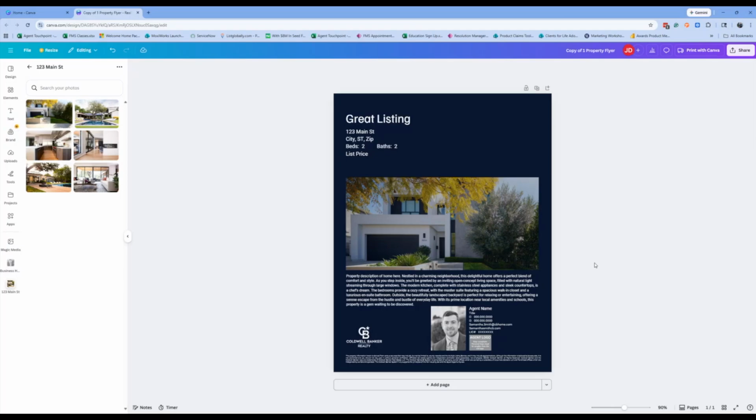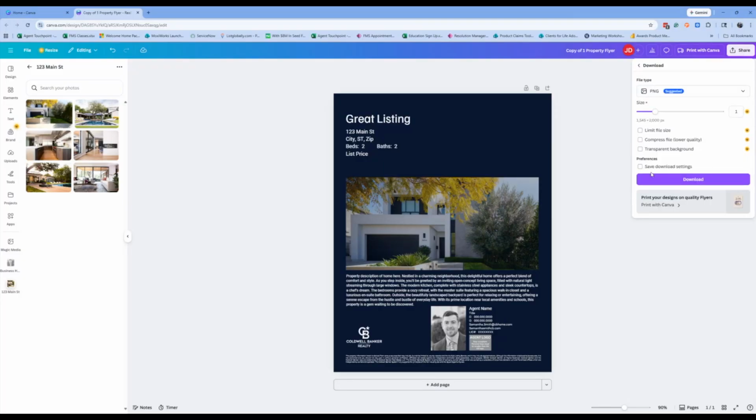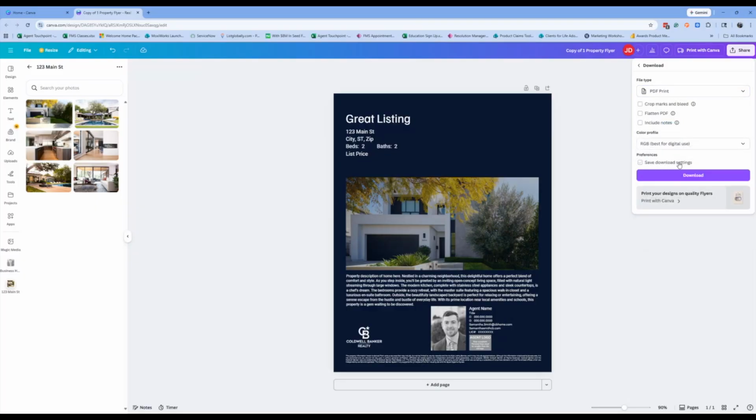Once I'm finished working on my listing property flyer template and I would like to download this design, I can click on Share in the top right corner and then click on the option for Download. In this case, because this is a design that I want to be printing out, I'm going to change the file type to a PDF. And in this case, I'm going to use PDF print, which is best for printing, and then click on the option for download.